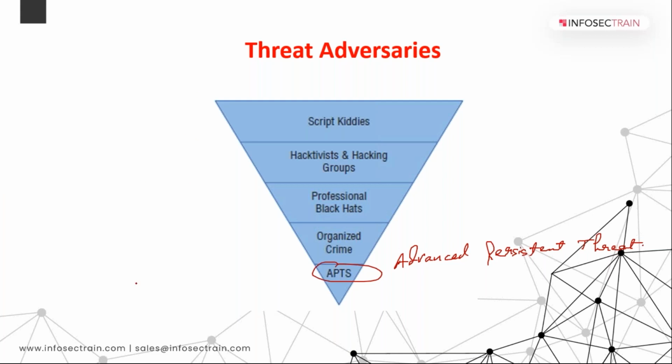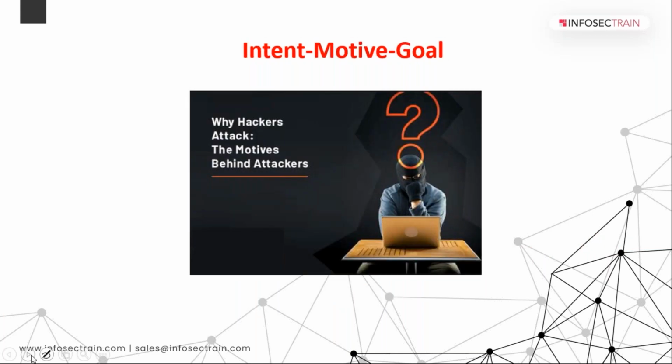Intent, motive, goals. It simply means what their intentions are behind that particular attack or threat. Why they are doing that, basically. So that defines the intent, motive, or goals.